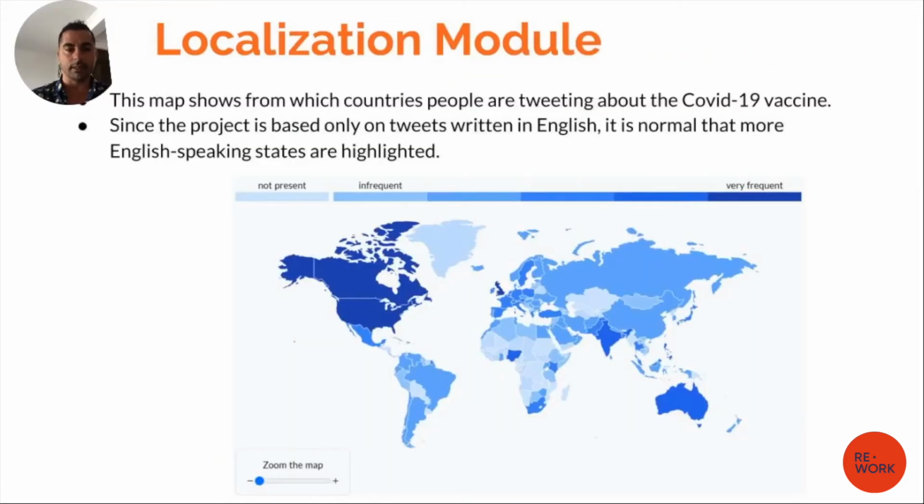So let's look very quickly at the localization module. As you can see, there is a map. And the darker the countries, the more tweets are coming from those countries. You shouldn't be surprised that the English-speaking countries are darker than others because we are focusing on English tweets.